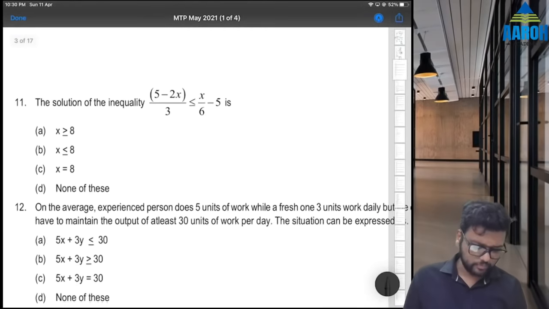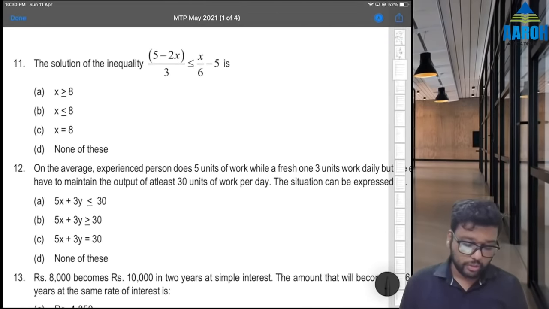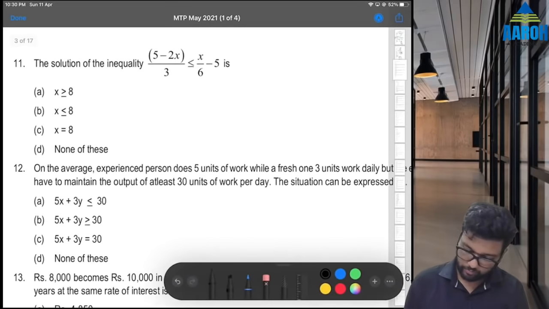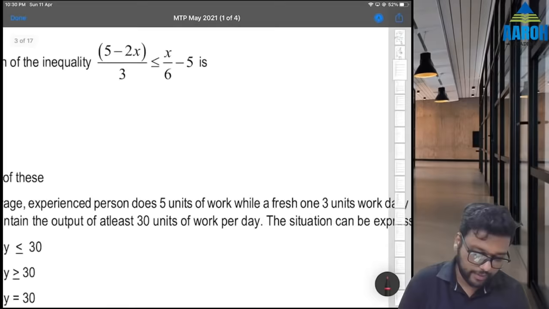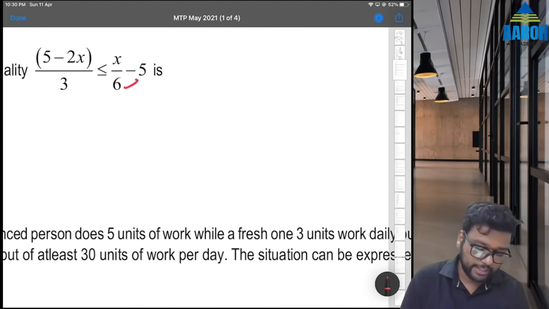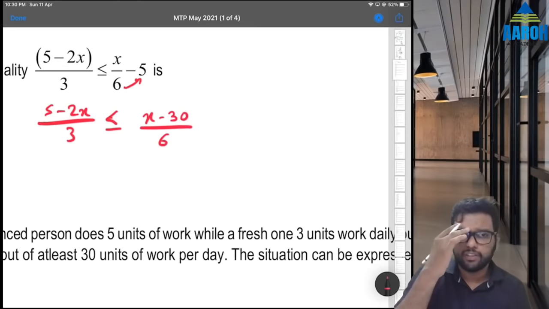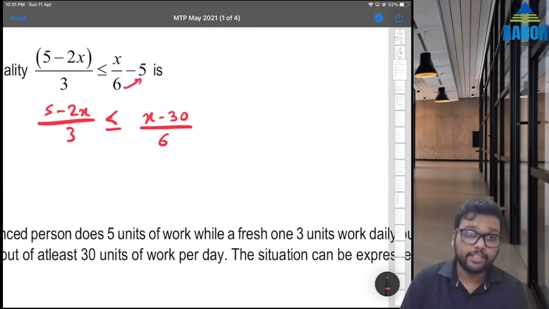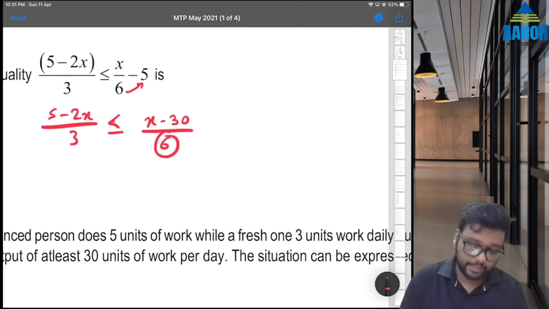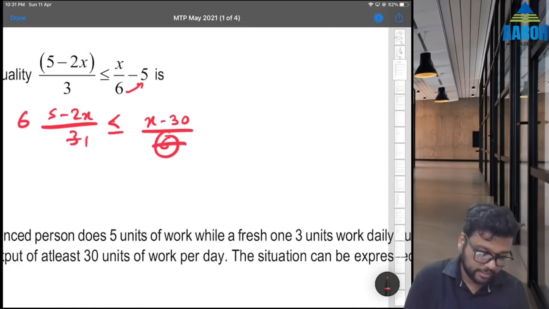Good. Next, 11th, solution of the inequality. This is fine. So let's try to solve it normally. First, let's take LCM here. So 5 minus 2x by 3 is less than equal to 6 into 5 is 30, so x minus 30 by 6. Fine. Now we can take that 6 here. We can take this 6 to left hand side. So it will come here and it will be cancelled, right?